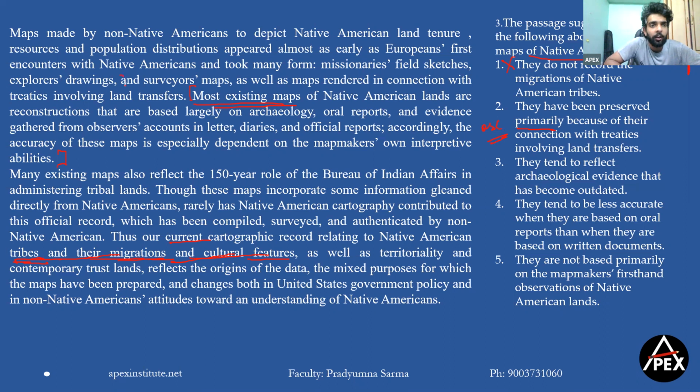Yes, so it's over here. Native American maps took many forms: missionary field sketches, explorers' drawings, and surveyors' maps, as well as maps rendered in connection with treaties involving land transfer. So these were all what? These are nothing but the ways in which we started making these Native American maps. These are not really about the current maps. So we are not preserving this because of the treaties.